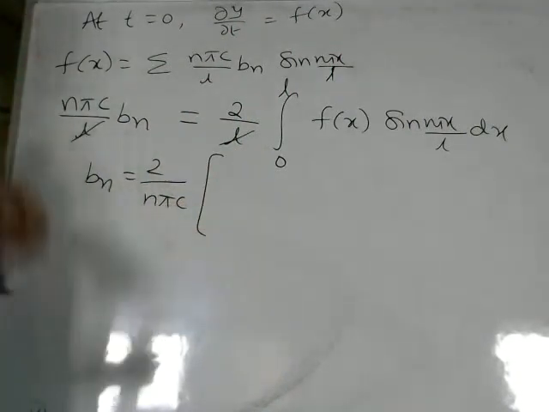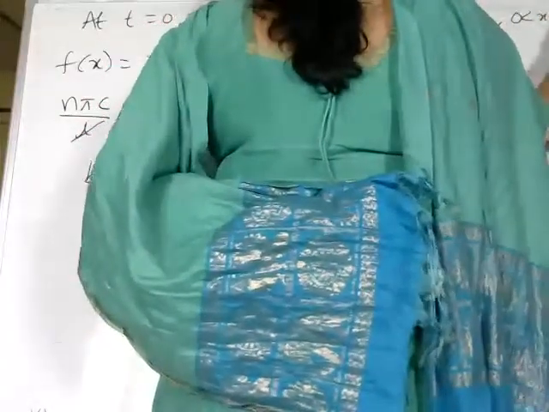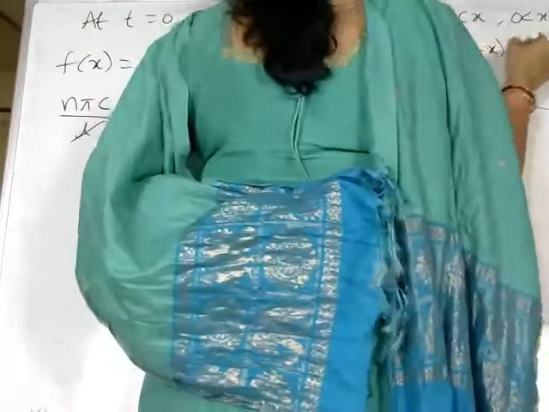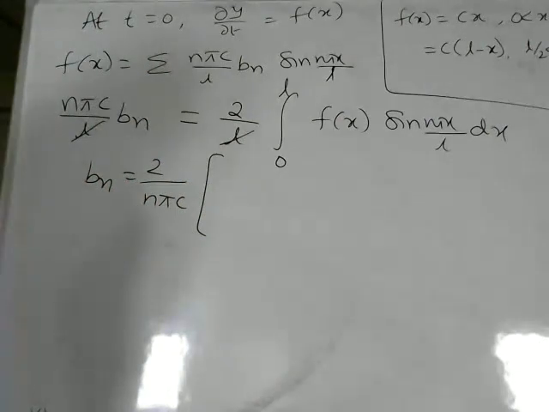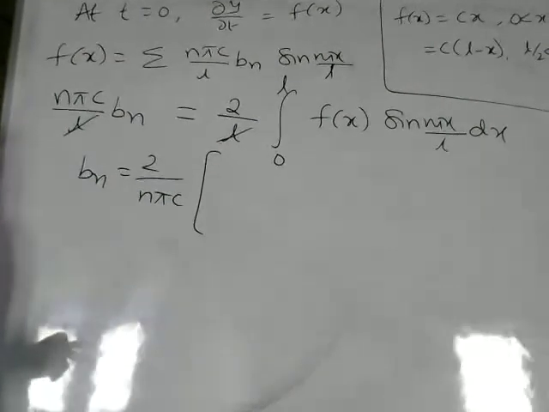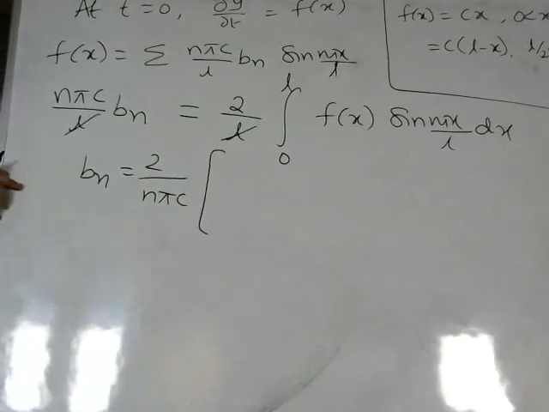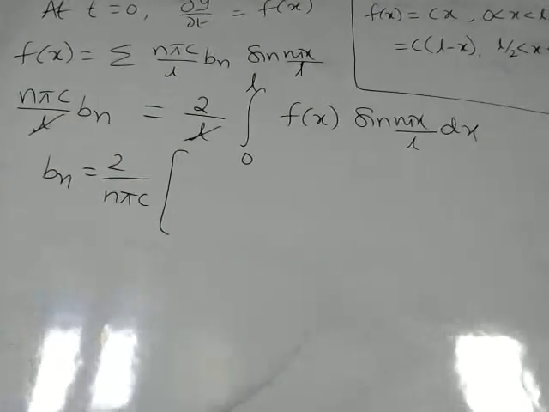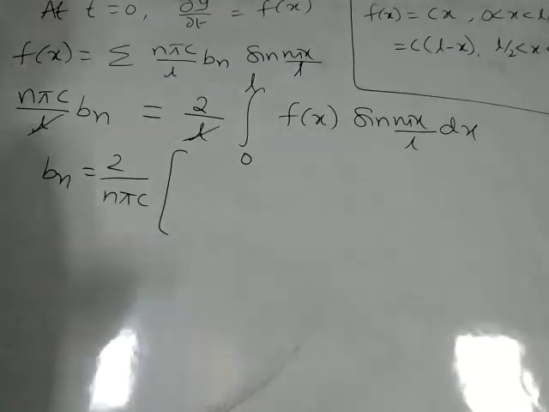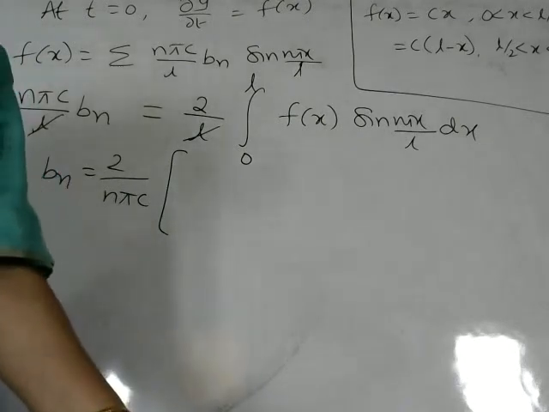The integral value, what is the f of x function given? I'll write it here. The function f of x, or v, whatever is given, is cx for 0 less than x less than l by 2, and c into l minus x for l by 2 less than x less than l. So this is the function given, and we use that function. We'll split it correspondingly. So from 0 to L by 2, the function is taking Cx.